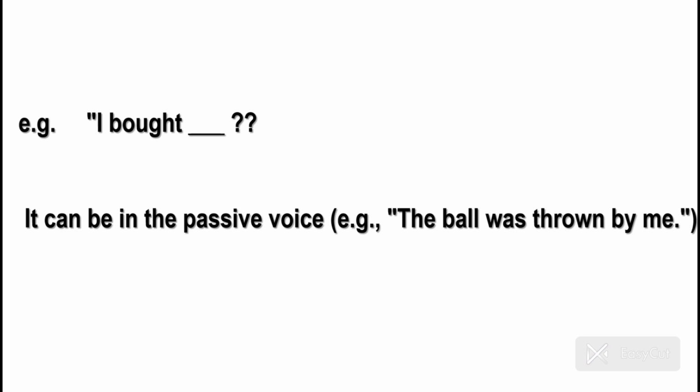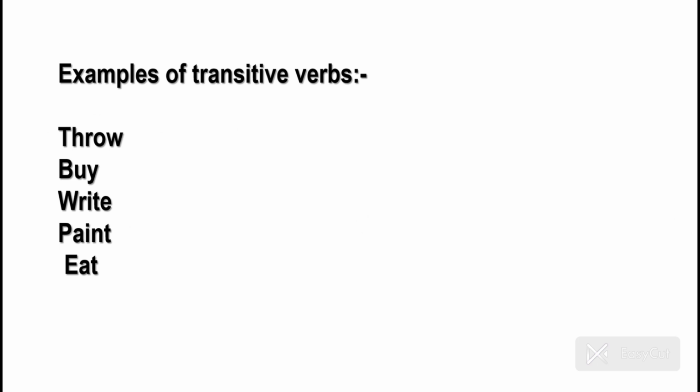Firstly, we just have to see if it carries a direct object or not, and secondly, क्या ये passive में convert होता है या नहीं. Alright, so let me give a few examples of transitive verbs: throw, buy, write, paint, eat. Now you can apply the same rule, the same formula to these verbs in case you want to know कि ये वाकई में transitive verbs हैं.